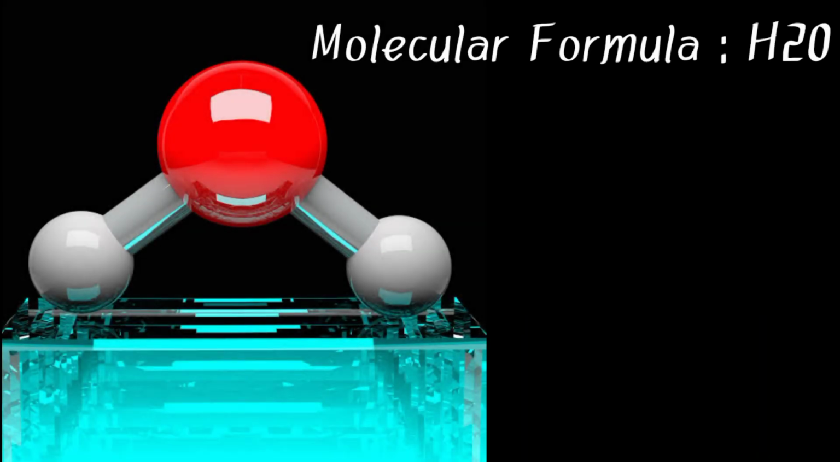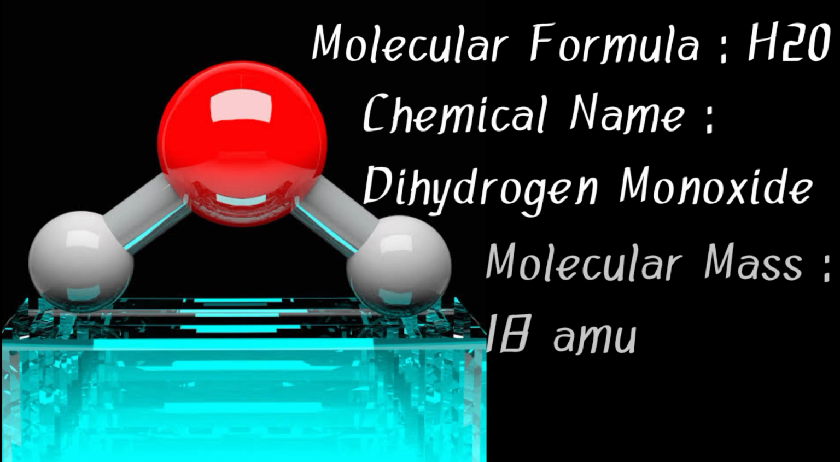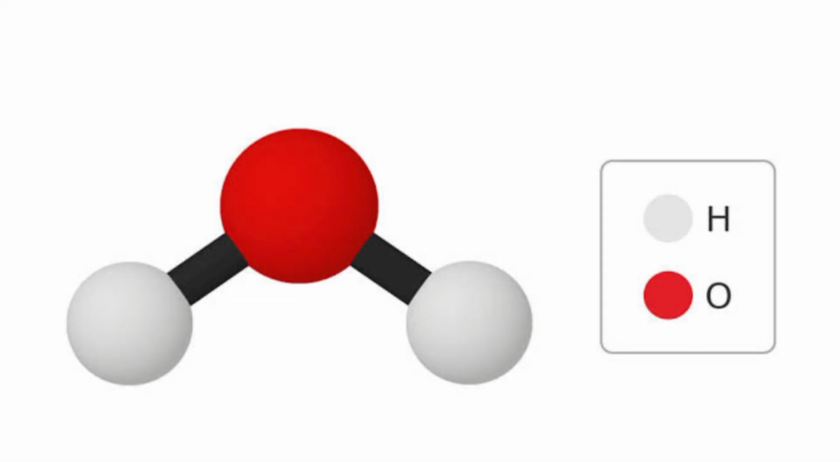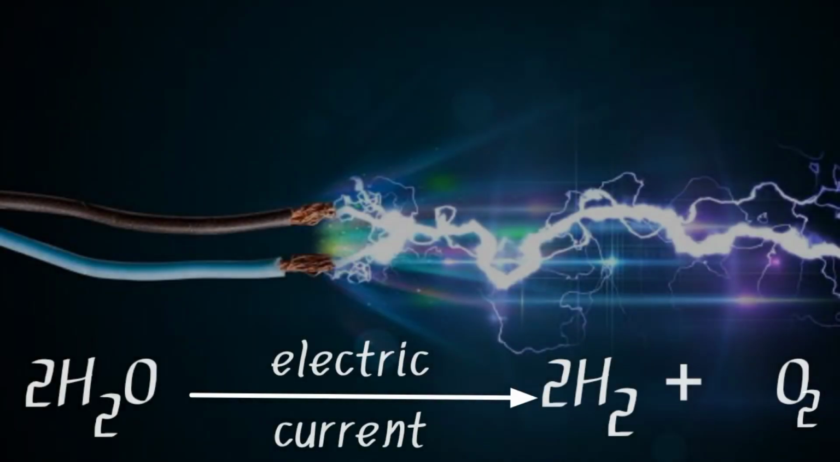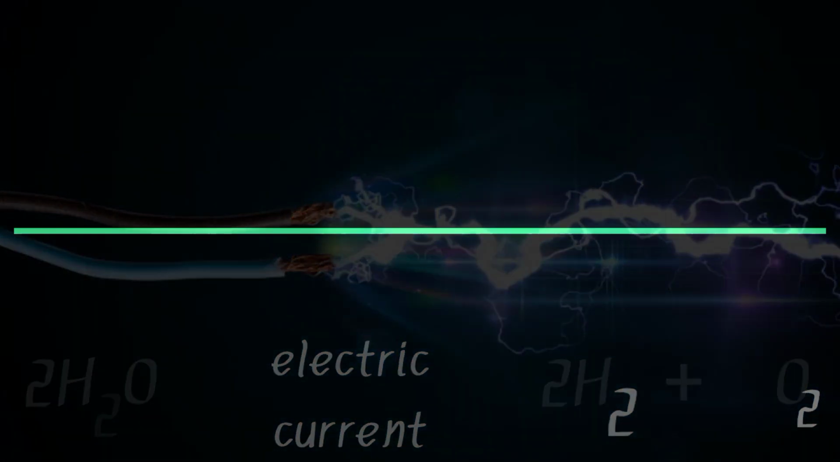Water and compounds. The molecular formula for water is H2O. The chemical name is dihydrogen monoxide, and the molecular mass is 18. One molecule of water contains 2 atoms of hydrogen and 1 atom of oxygen. The ratio of hydrogen and oxygen in water is 1:8 by mass. When an electric current is passed through acidulated water, it breaks down into its constituent elements, oxygen and hydrogen. 2H2O is equal to 2H2 plus O2.